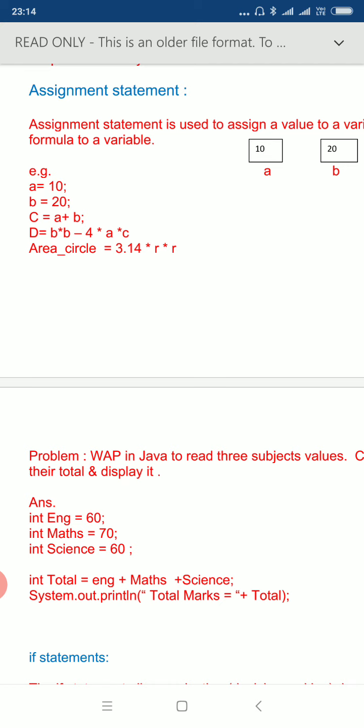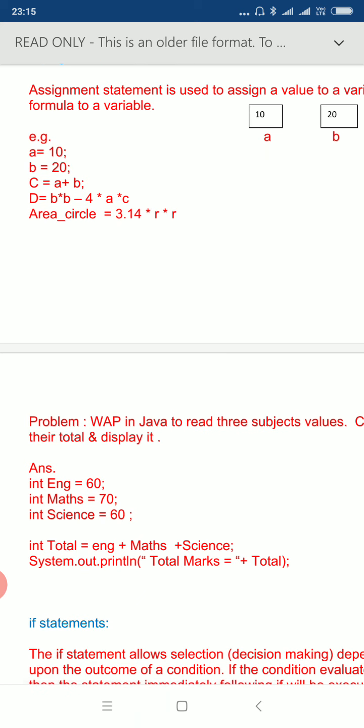Then in the third, c = a + b, we have assigned a + b to c, means we calculate a + b and then the resultant value is stored in c. d = b² - 4ac, here in the same way we calculate the value of b² - 4ac and the resultant value is stored in d. Clearly the values of these variables are kept and the formula is calculated and the resultant value is stored in the variable on the left hand side.